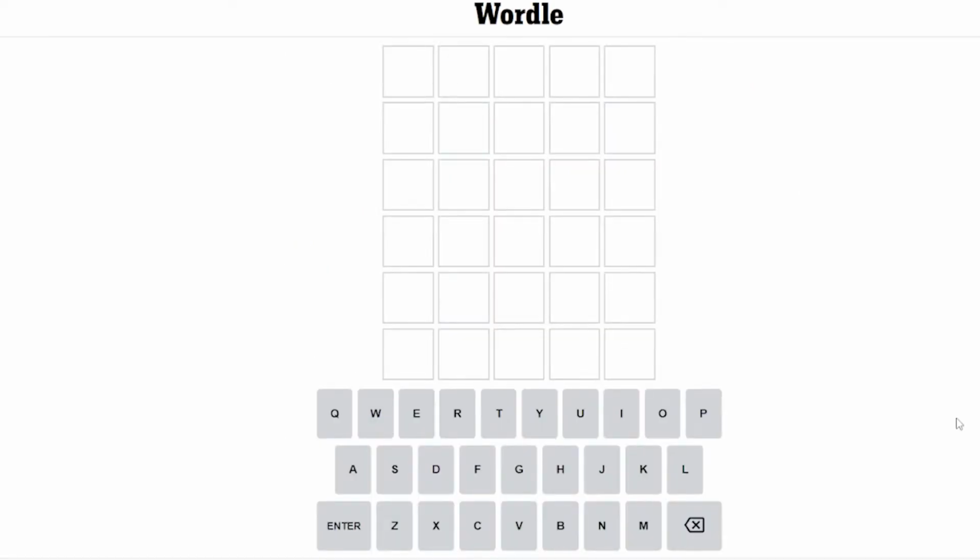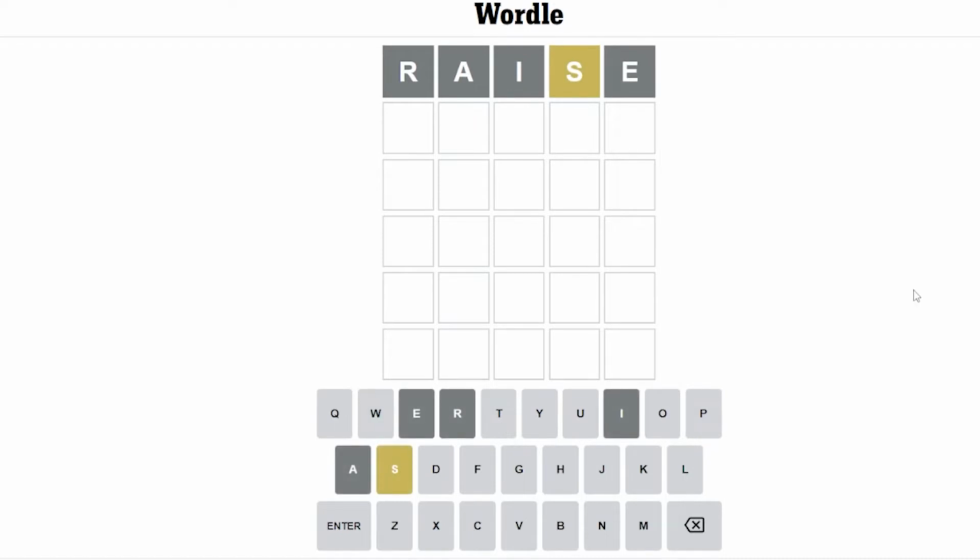It's June 2nd. Today we're going to play the popular starting word raise. We'll move the S to a new position, play the first position, and use the other vowels and other common letters. How about